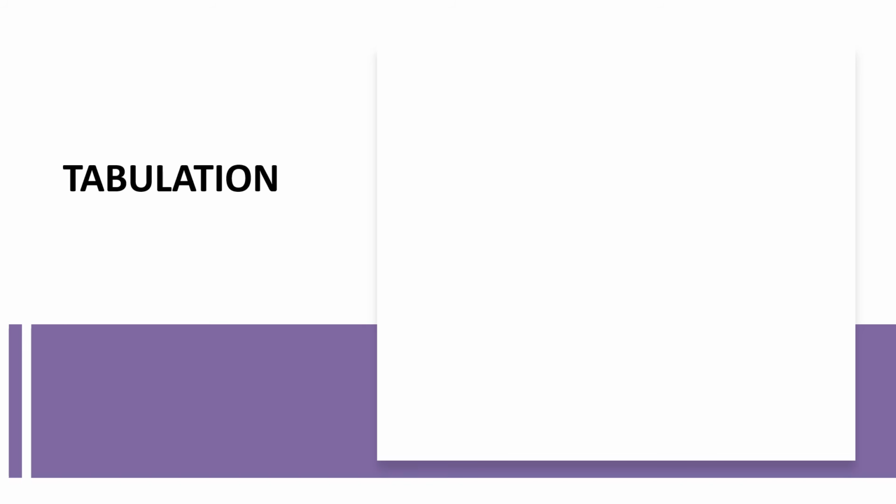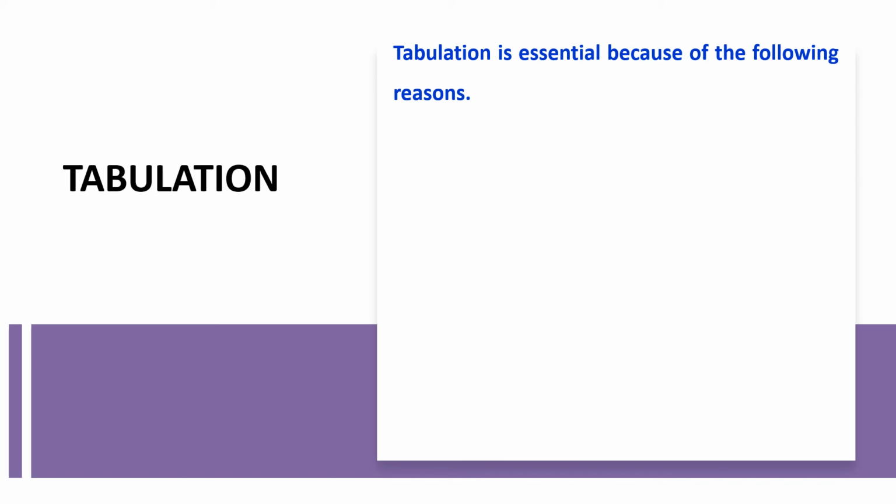Next step is tabulation of data. Tabulation is the process of summarizing raw data and displaying the same in compact form, that is, in the form of statistical tables for further analysis.